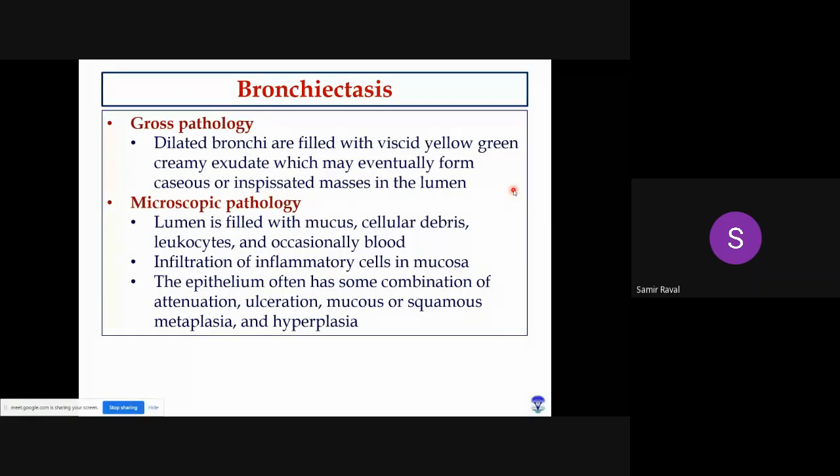Okay, then the epithelium sometimes shows typical necrosis, attenuation or ulceration, or in some cases when the irritation persists, the body will try to replace our ciliated epithelium with a hardier epithelium like squamous epithelium. So you will find squamous metaplasia.